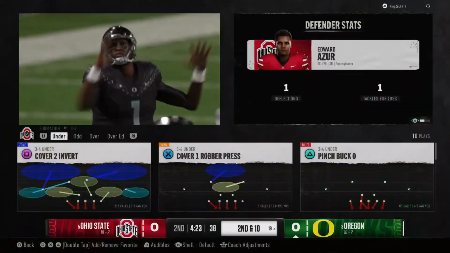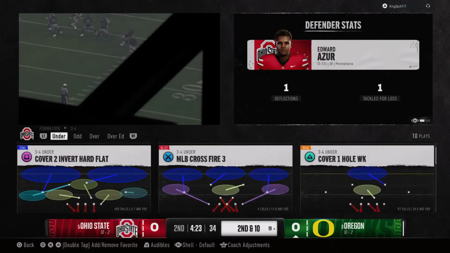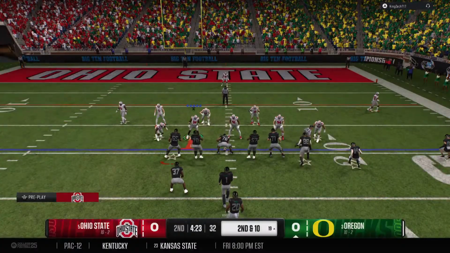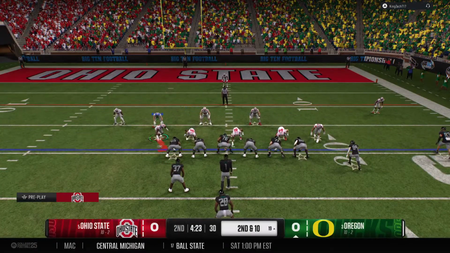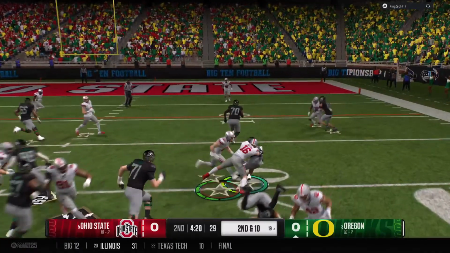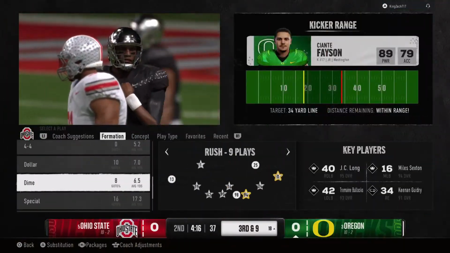Falls incomplete, broken up by the defender nicely that time. Boy, this quarterback is living on the edge. Remember, he threw an interception in the last drive. Thought he might learn from that. Instead, he throws the ball right back into coverage. I thought he threw another pick. He better change the way he's playing the game or he's going to cost his team a game. And they'll bring him down after just a short pickup.